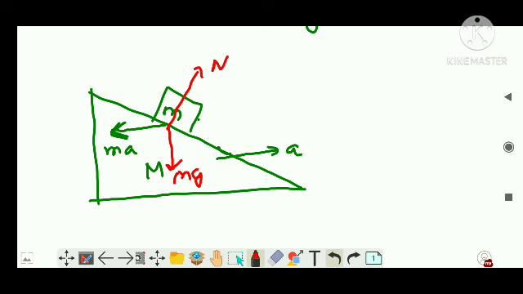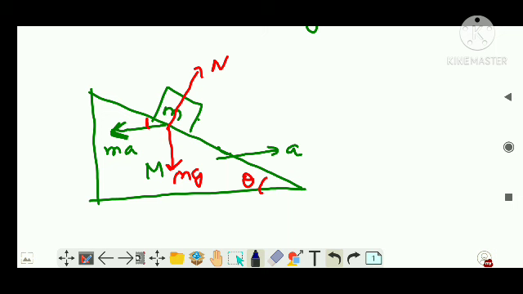Now let's say theta is the angle of this inclined plane. That was not given, I'm extremely sorry about it. Now, if this is theta, then obviously this angle also will be theta, right? So can I divide these frames, right? I can write